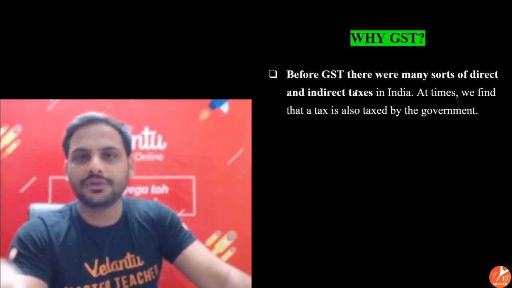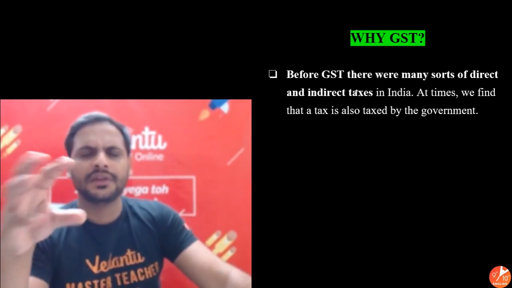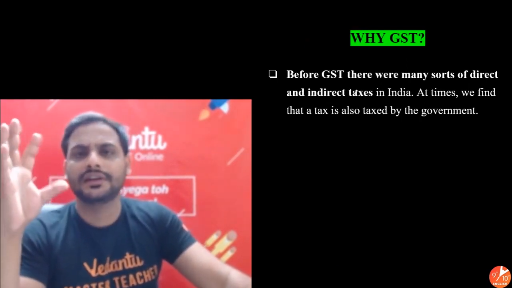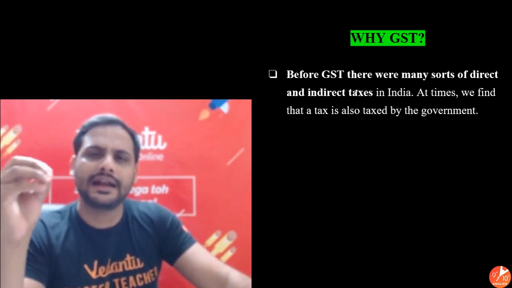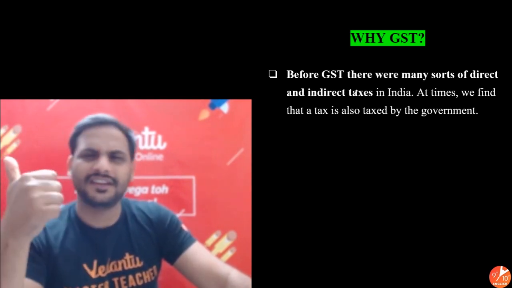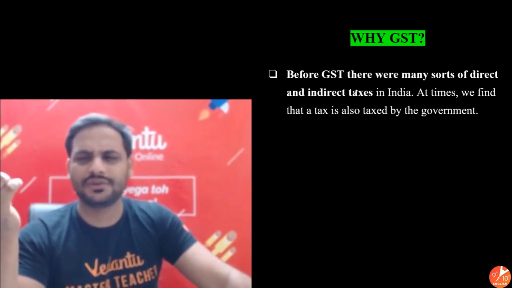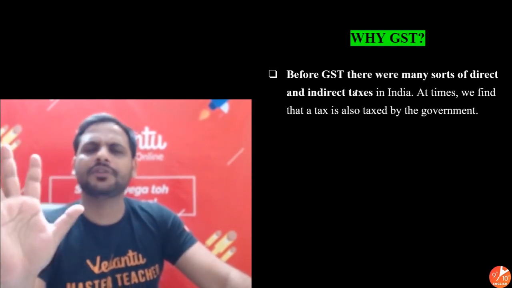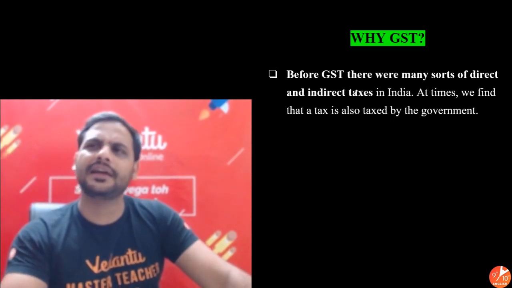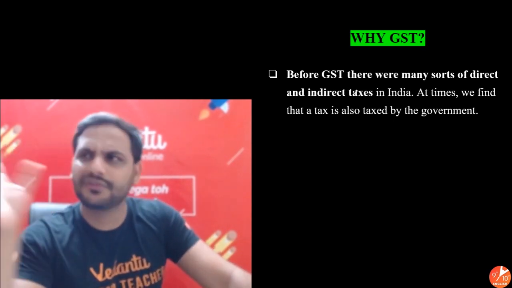Now, why is GST very important for us? Because prior to GST, there were various indirect taxes. If you remember, there was VAT, there was a separate service tax, there was excise duty, and there were other state-specific taxes too.